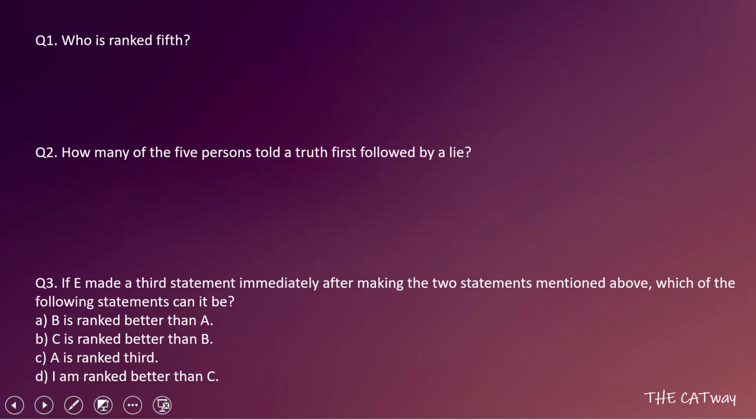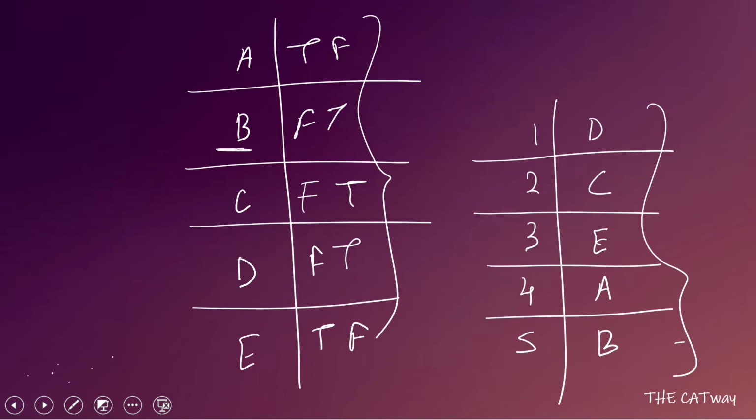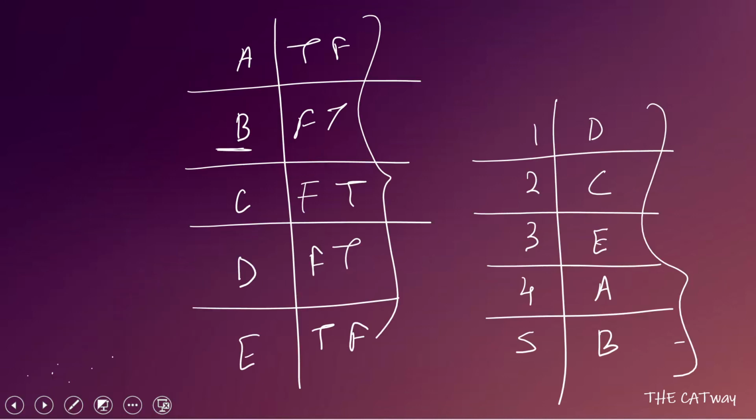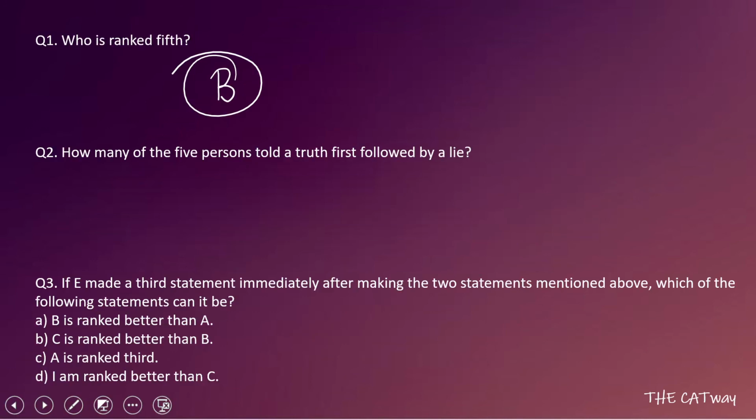So who was ranked fifth? We can see that B was ranked fifth. Okay. Second question: how many of the five told the truth first, followed by a lie? So truth first. He told the truth first, and he told the truth first. So that means there are two people.